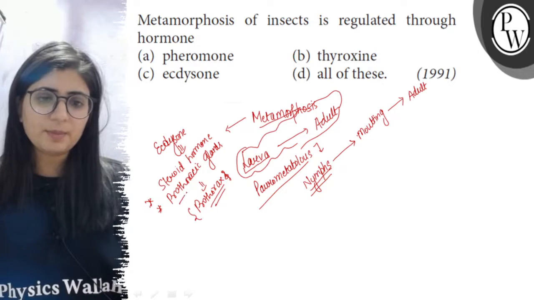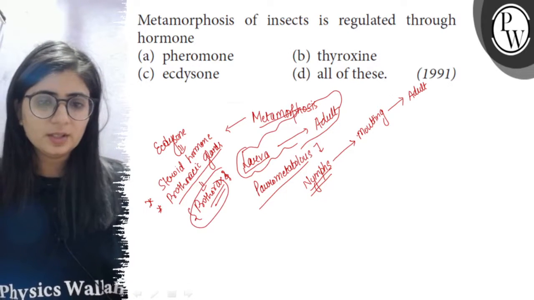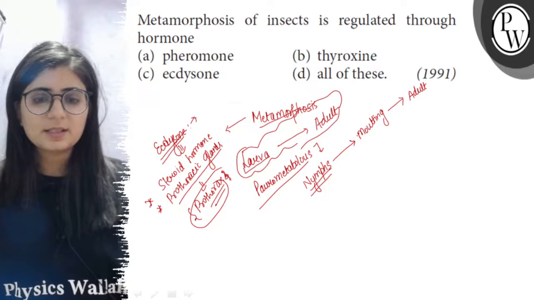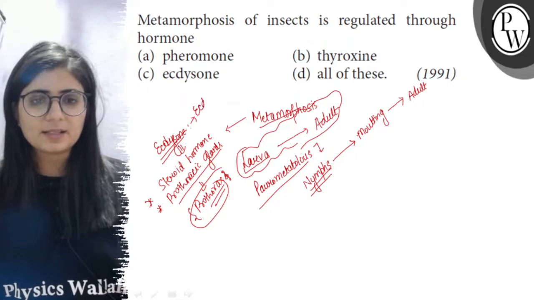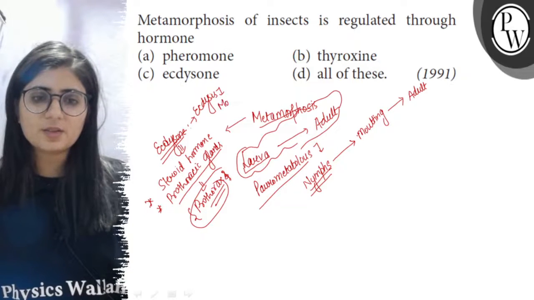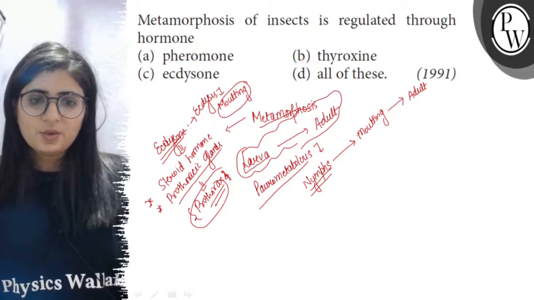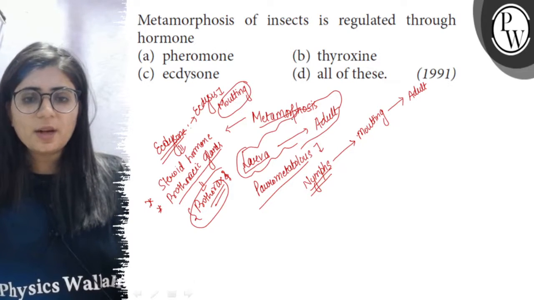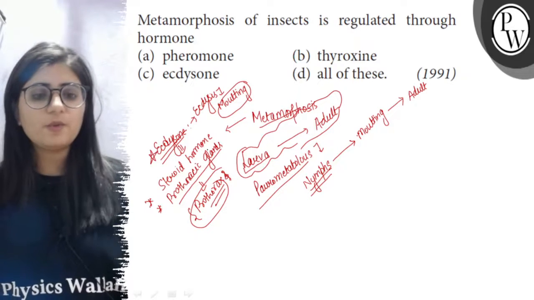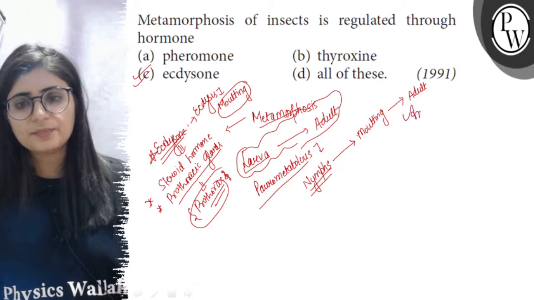So it is secreted by the prothoracic glands which are located in the prothorax region of the body, and this hormone ecdysone is responsible for the ecdysis, and ecdysis means shedding of the cuticle, and it is also known as molting. So as during metamorphosis molting is required, the shedding of cuticle is there, so this all is done under the influence of hormone ecdysone. So answer C is the right answer.